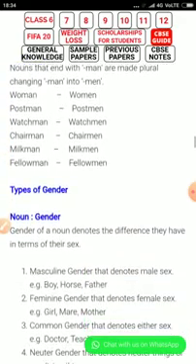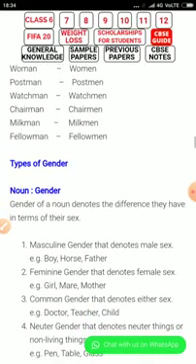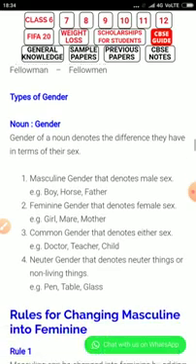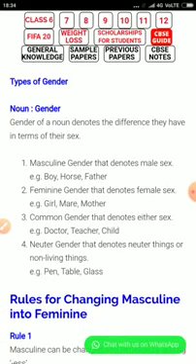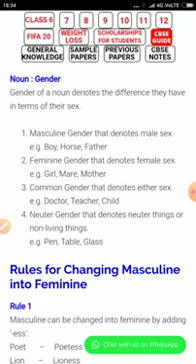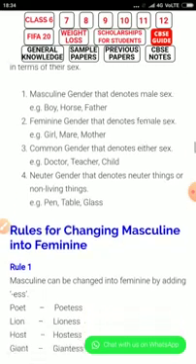Types of gender. The gender of a noun denotes different types in terms of sex. Masculine gender denotes the male sex. Examples: Gracia, boy, horse, father. Feminine gender denotes the female sex. Examples: Gracia, girl, mare, mother. Common gender denotes either sex. Examples: doctor, teacher, child. Neuter gender denotes neuter things or non-living things. Examples: pen, table, glass.